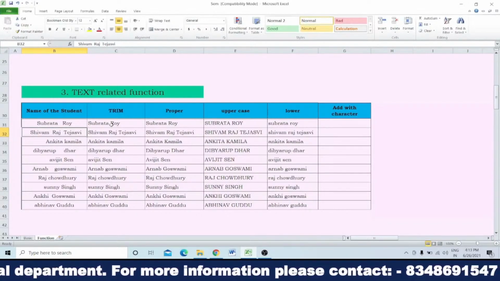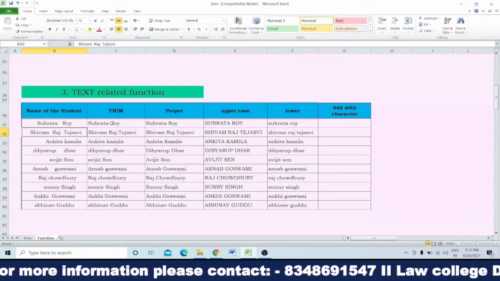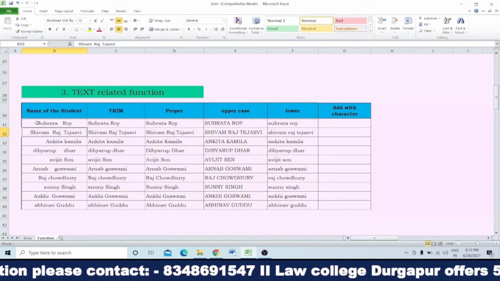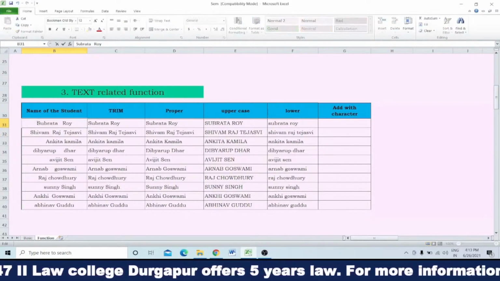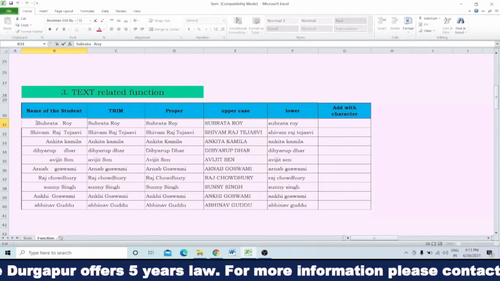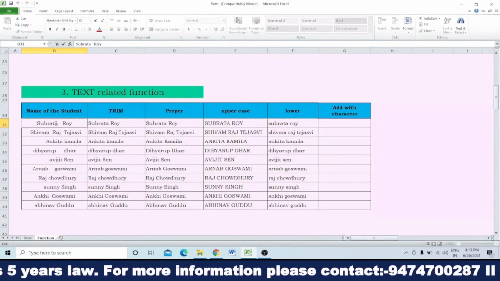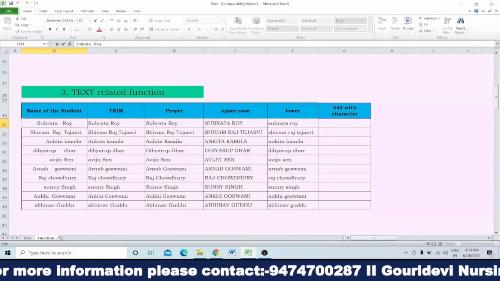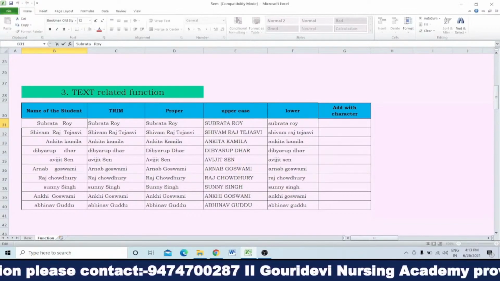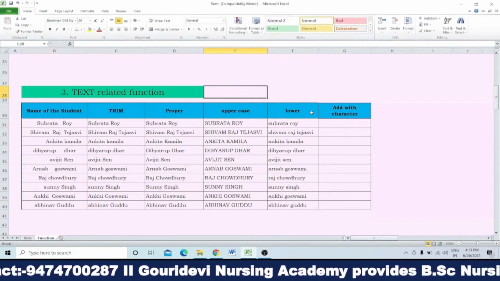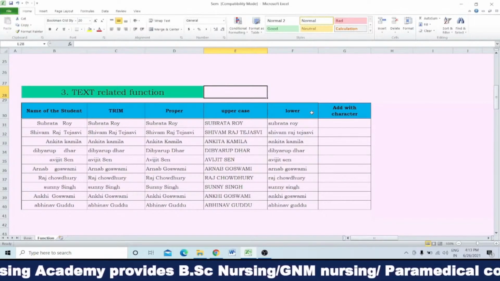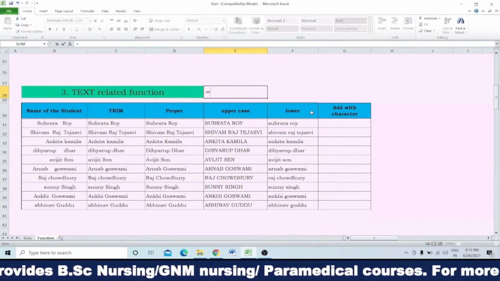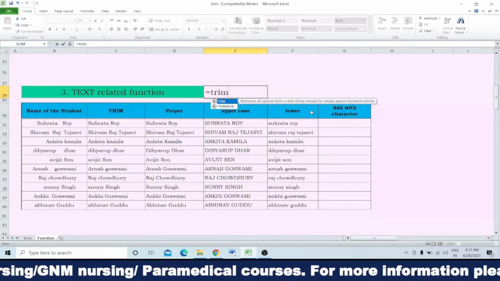Again I am telling you, the trim function is used to remove the extra spaces which are before the name Subroto, or in between Subroto and Roy. So how can you write this? The formula is, let us use trim. You have to write equals trim, T-R-I-M.